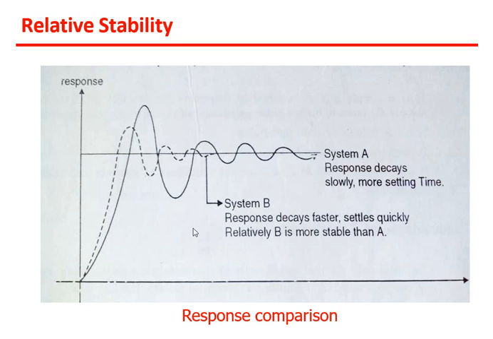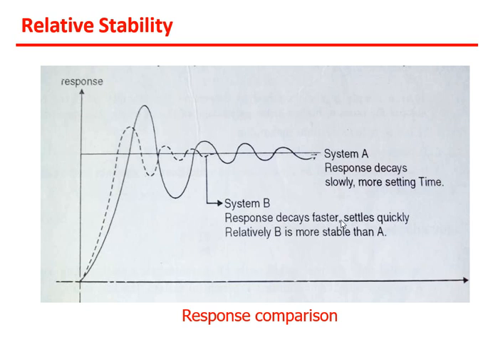Okay, now if you observe this diagram, the input is the same for both systems. If you carefully observe the straight line, you can see it is a unit step input. This is the output C(t), with respect to t. Now if you analyze the responses of system A and system B, let us see system B's response first. The response decays faster, settles quickly, so relatively B is more stable than A.